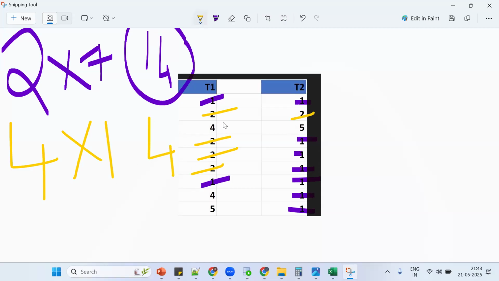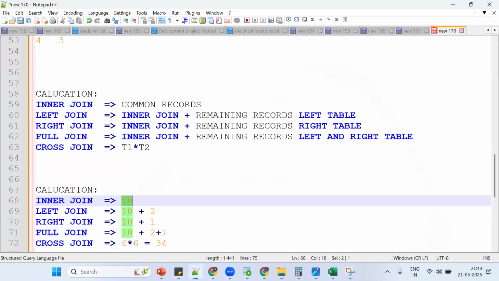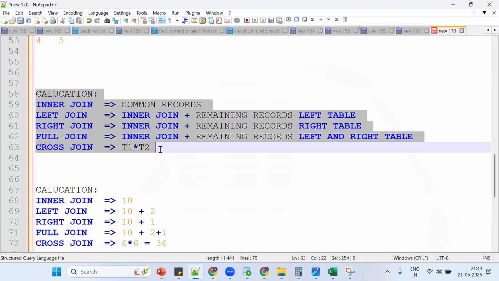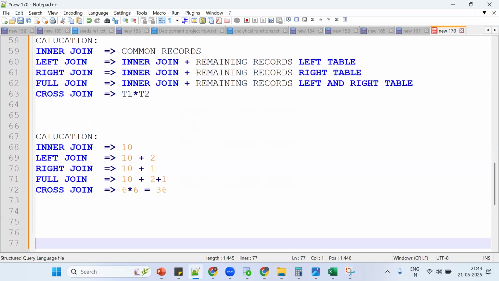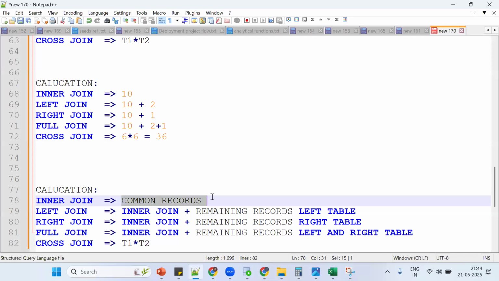Same thing. How many 4s are there? 2 fours. 2 into 0, we should not consider that. Now how many 5s are there? 1. So 1 into 1 is 1. Totally 14 plus 4 plus 1, totally 19 records for inner join.